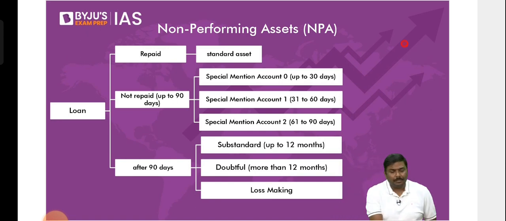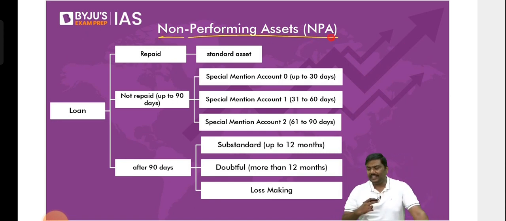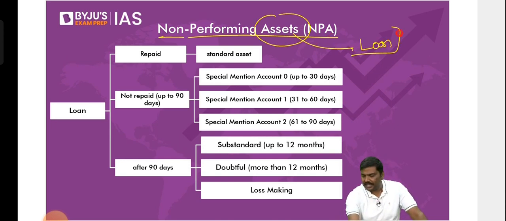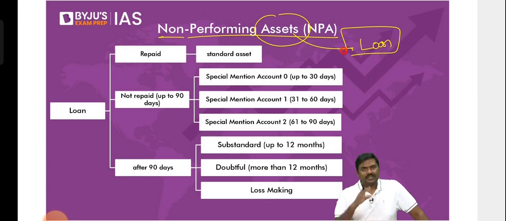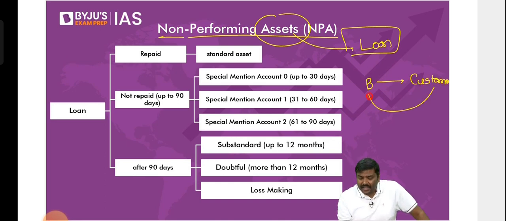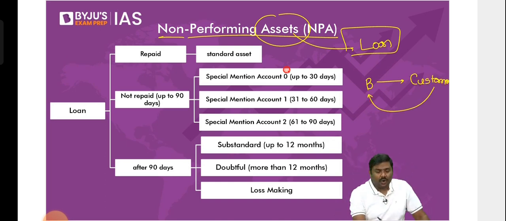Next one, non-performing asset, NPA. Now what is this non-performing asset? Follow this carefully. Assets are nothing but loans issued by the bank. Now, why do we call them as non-performing asset? Simple logic. Here is a bank. It has given loan to a customer. If the customer repays the loan, then this is called as a standard asset.